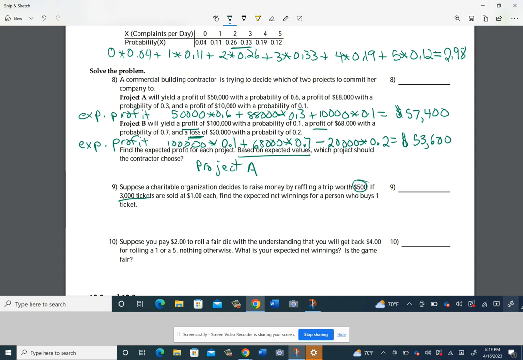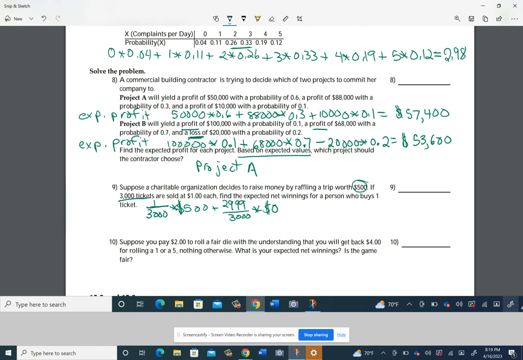So first thing I usually do is I think about the fact that there's a 1 out of 3,000 chance that I would win. And if I do, the trip is worth $500. So basically it's like you're winning $500. All right, now the rest, the 2,999 other tickets are losers. You're really not going to do anything with that because they get nothing, right? So that would just be zero.